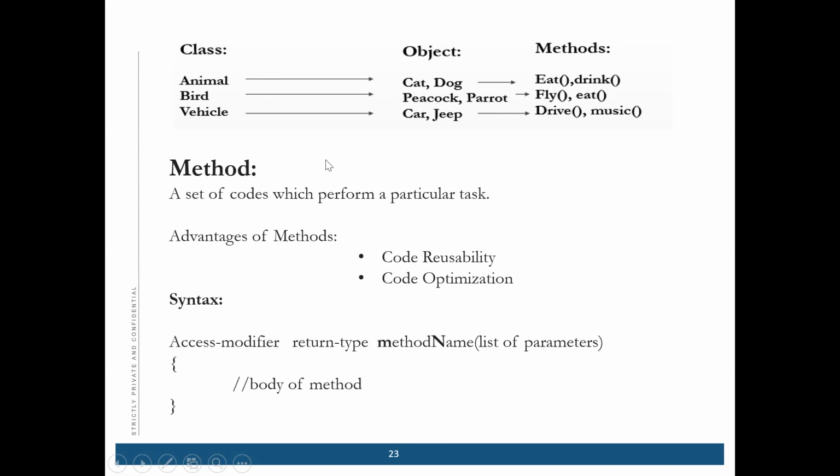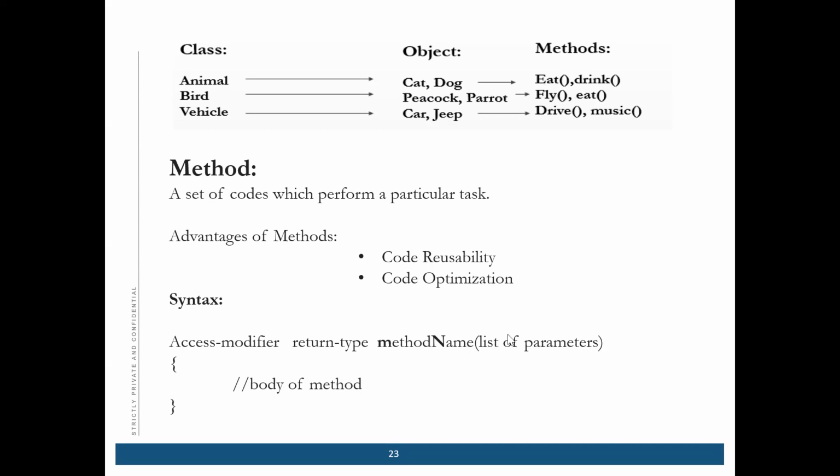Why do we use a method? For code reusability and code optimization. Suppose there are two objects and both are eating and drinking. We write one method for both objects, so we are reusing the code and doing code optimization. That is the use of the method.